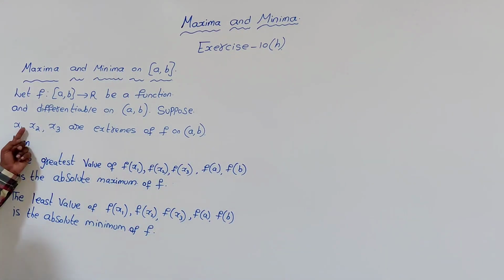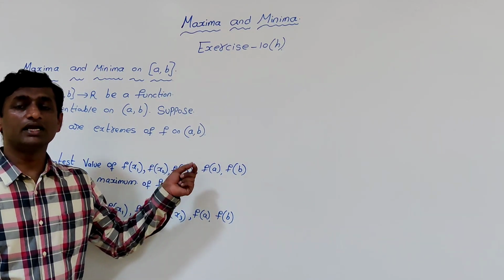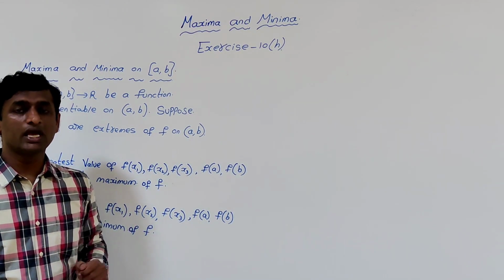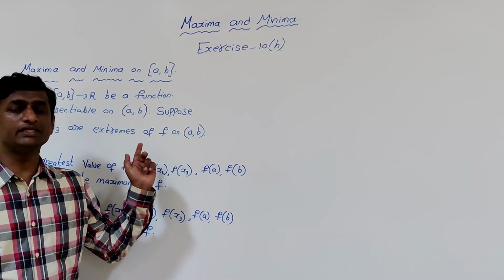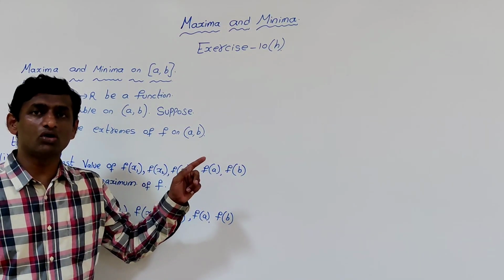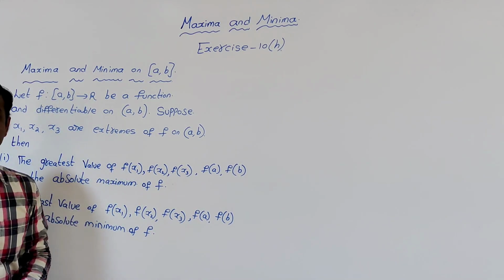So x1, x2, x3 are the stationary points where the derivatives are zero and the sign of the derivative changes from positive to negative or negative to positive. So assume that these are the stationary points.